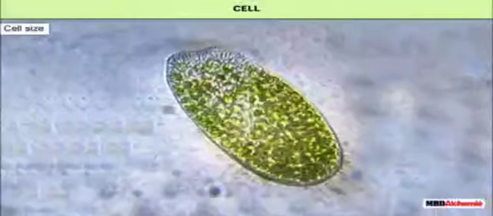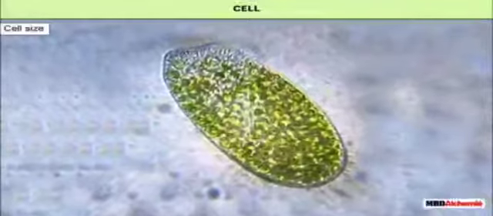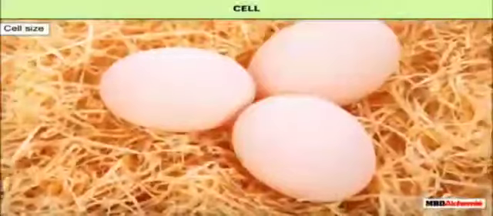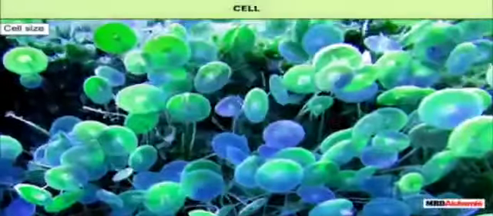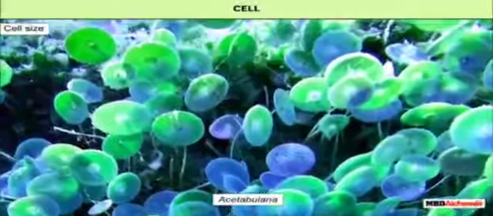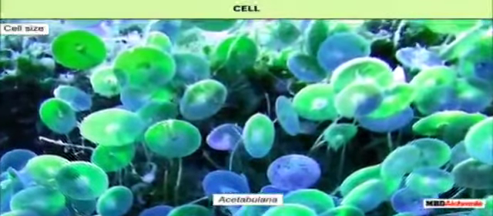Cell size. The size of the cell also varies from organism to organism. Some are minute, while some are visible to the naked eye. The smallest cells are of mycoplasma, a type of bacteria. Its diameter is 0.0001 millimeter. The largest animal cell is an ostrich egg, which measures 170 millimeters. In plants, the largest cell is of green alga, acetabularia, which can measure up to 10 centimeters.